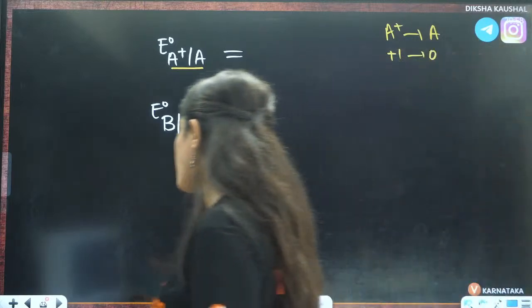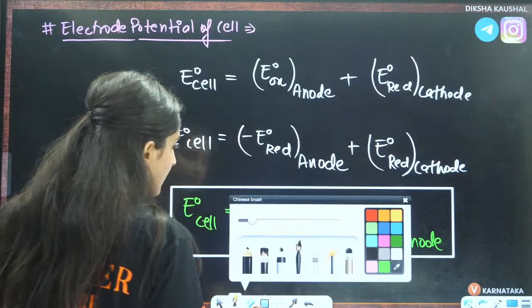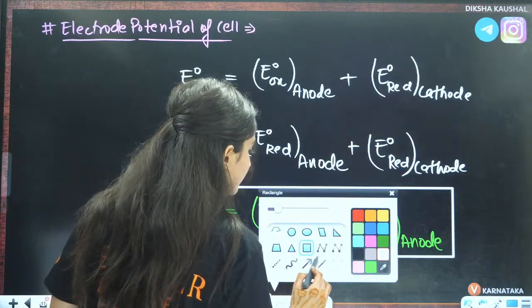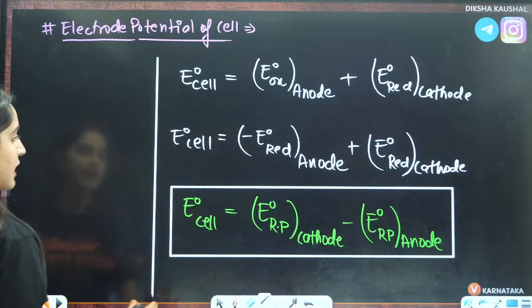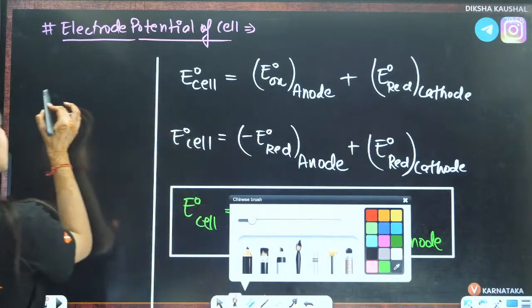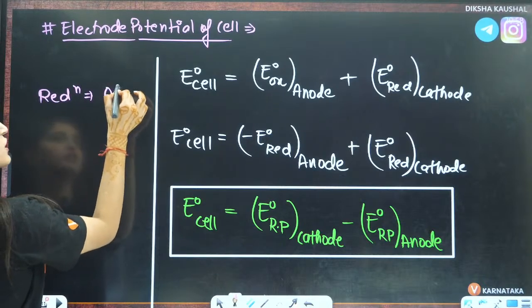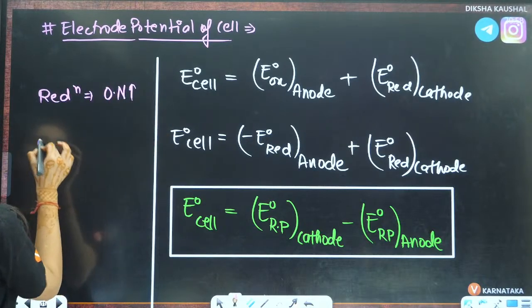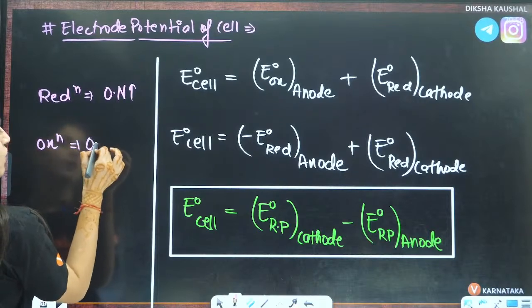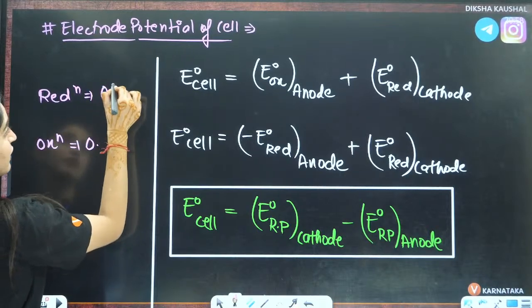Always remember one very important thing from redox reactions. In case of oxidation, the oxidation number will increase, and in case of reduction, the oxidation number will decrease.